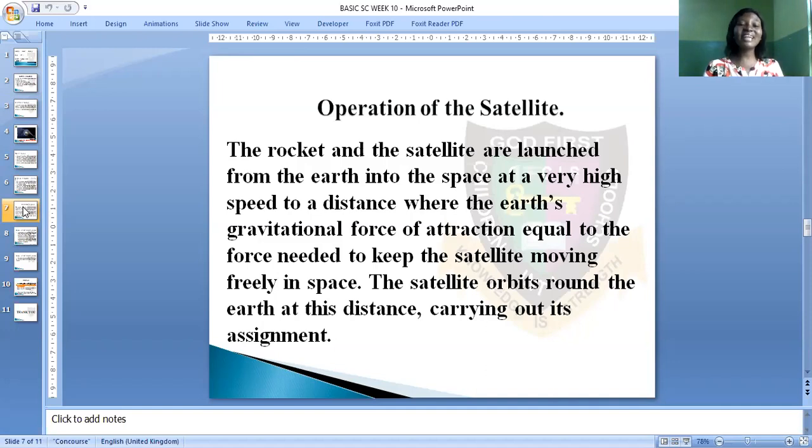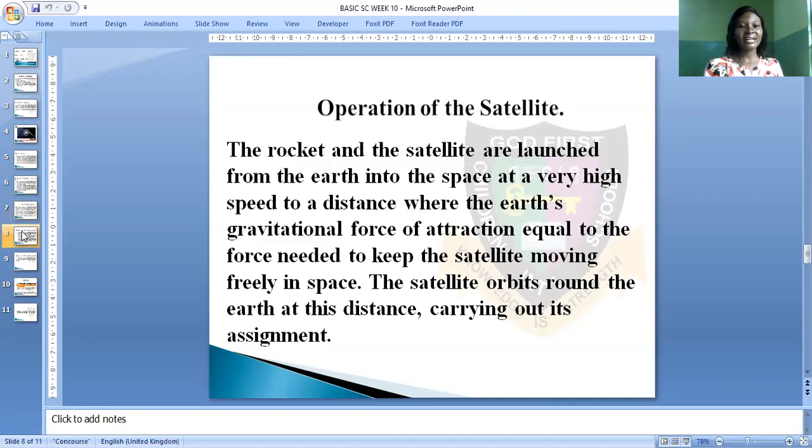freely in space. So by the time the rocket has reached the desired altitude, the desired distance, the rocket will release the satellite. And the gravitational force of attraction on the satellite will be equal to the force we need to keep the satellite moving in space. So the satellite will now orbit around the Earth at this particular distance, and the satellite will carry out its assignments. I believe you understand that. Now let's move on.